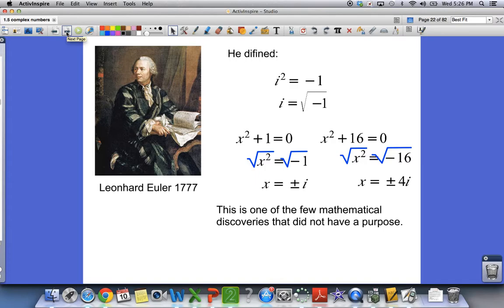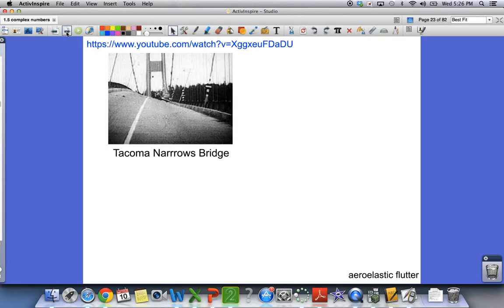Throughout mathematical history, people would see something happening and think, wow, how can we describe how that happened? Can we make predictions on when it's going to happen again? Or can we stop it from happening? This is where mathematics has really developed. If we can describe it in numbers, we can predict when it will happen again, and if we know the numbers, we can change them so it won't happen again. So along comes this.